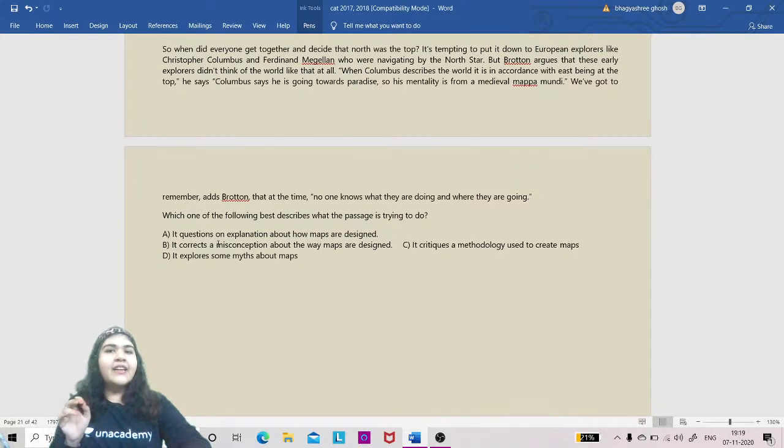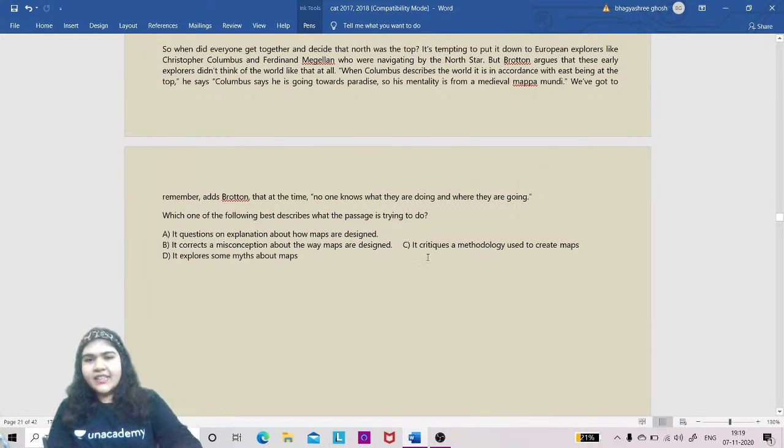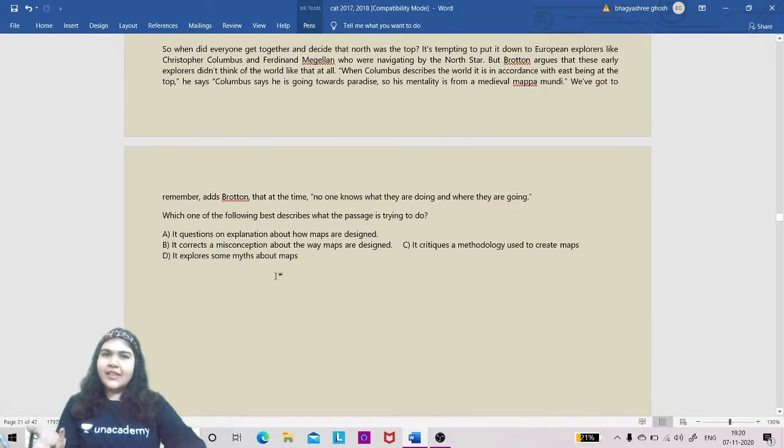We have to pick that answer जिसका सबूत हो पैसेज में, whether it is a fact based question or it is a critical question. If we check it, see, it critiques a methodology used to create maps. क्या एक methodology का criticism हुआ है? मुश्किल है, नहीं है, नहीं हुआ. It explores some myths about the map. मैप से रिलेटेड कुछ मिथ है, मैप से रिलेटेड कुछ गड़बड़ियां हैं, ये उस मिथ को लोगों को एक्सप्लोर करती है. क्या इसने मिथ्स को एक्सप्लोर किया है?